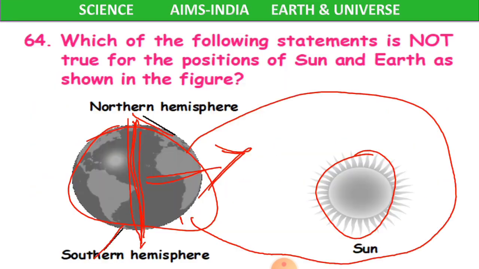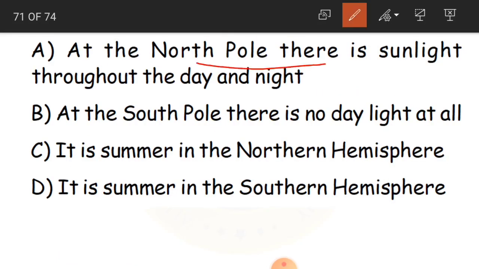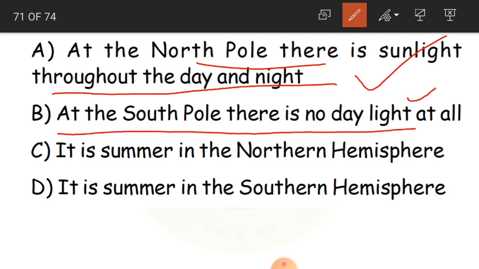The option is, at the north pole there is sunlight throughout day and night. Yes, this is correct. At the south pole there is no daylight at all. Yes, this is also correct. Why? Because the south pole is not facing the sun, so there will not be any daylight. And see, it is summer in the northern hemisphere. Okay, this is also correct because the sun is facing the northern hemisphere, so it will be summer.